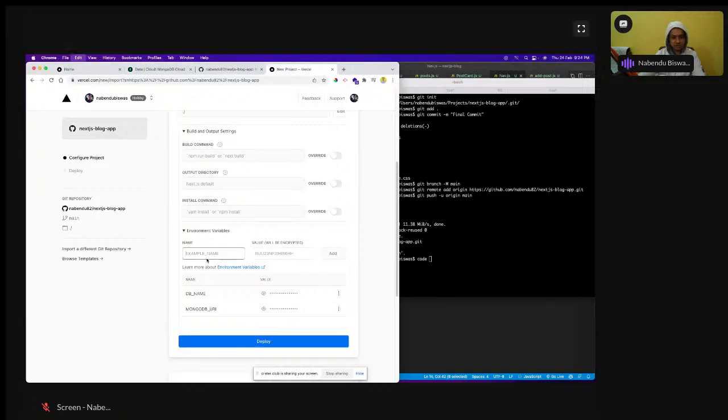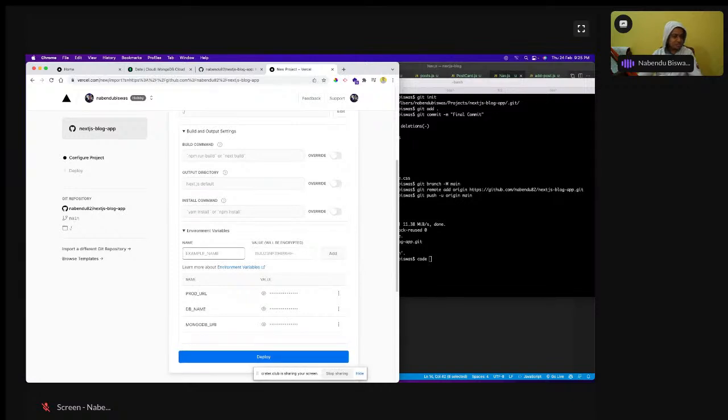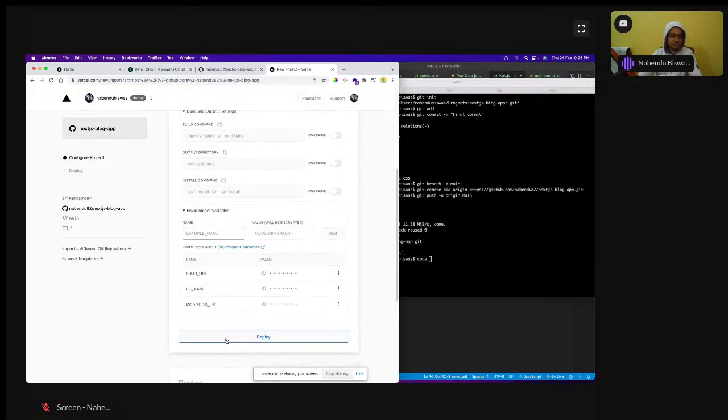Okay, so prod URL I have to do, but what is the project name there? https. Prod URL is okay. And what is the project name? Project name is this, next.js blog app version. Okay, maybe this is the project name. Okay, so add it now. Replace the project prod URL variable. Okay, now let us see if I hit this deploy button, will it deploy or not.